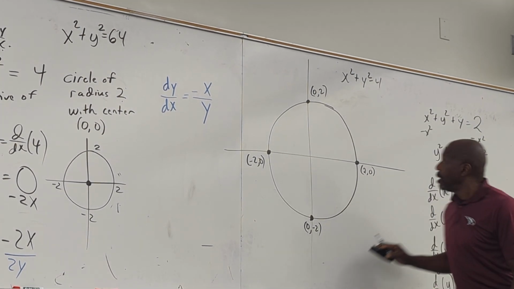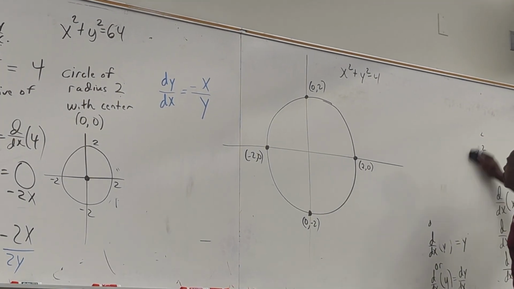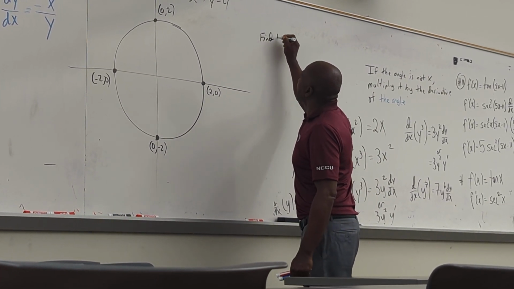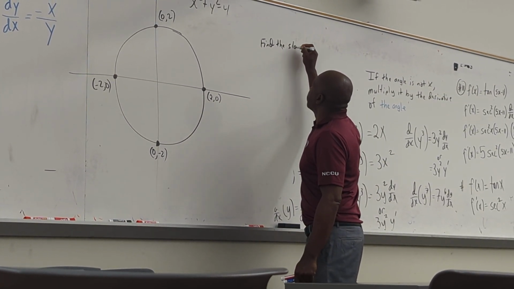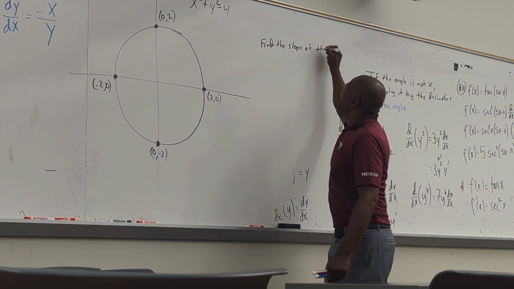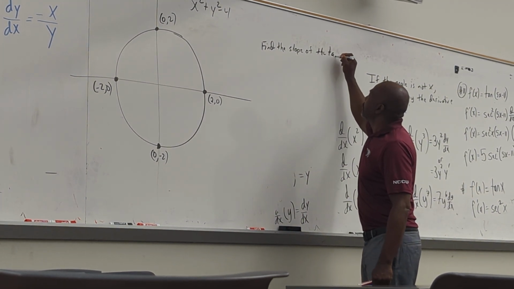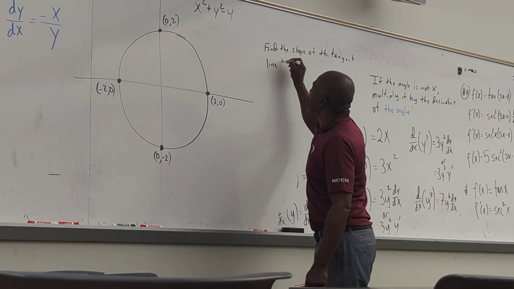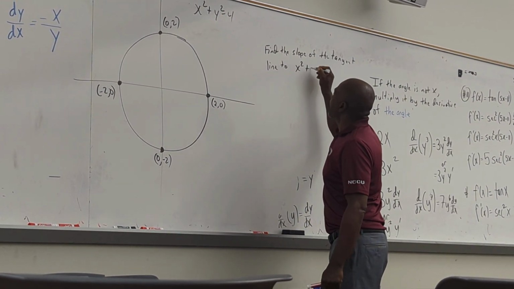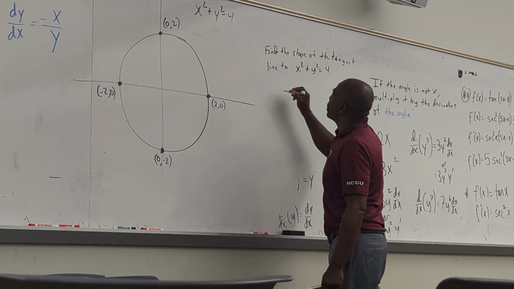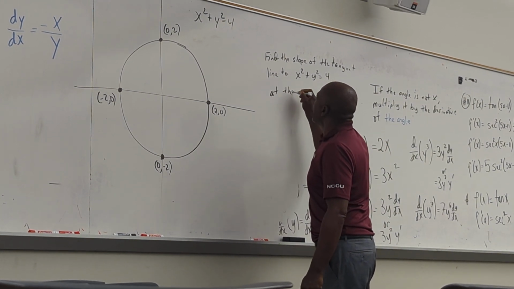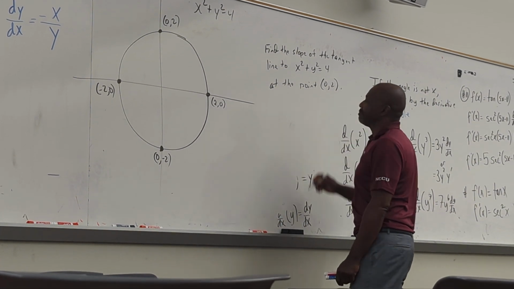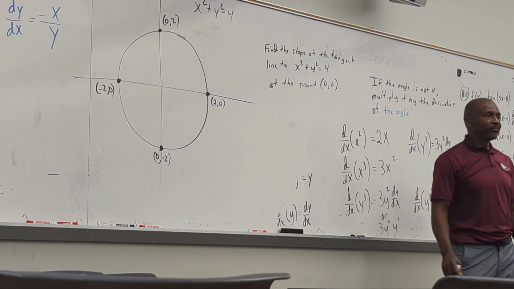We good? So we may have stuff like: find the slope of the tangent line to x squared plus y squared equals 4 at the point 0, 2. How would you find the slope of the tangent line?